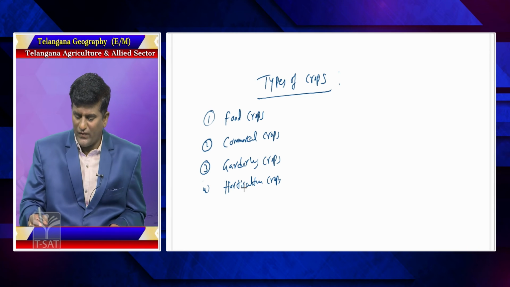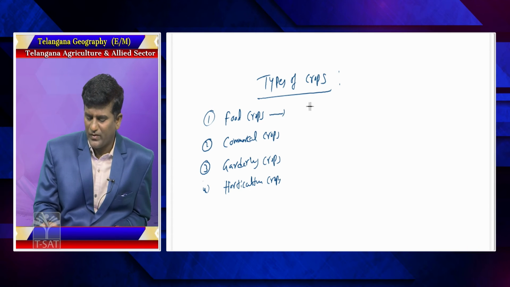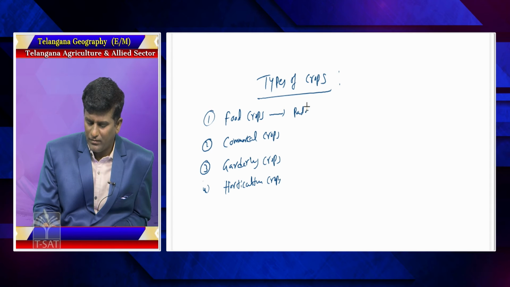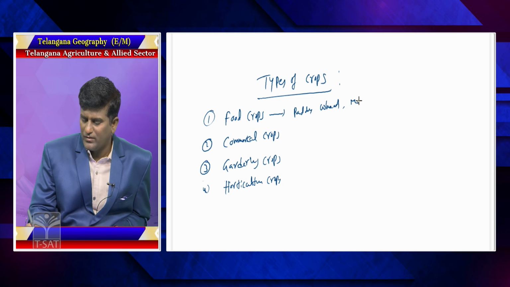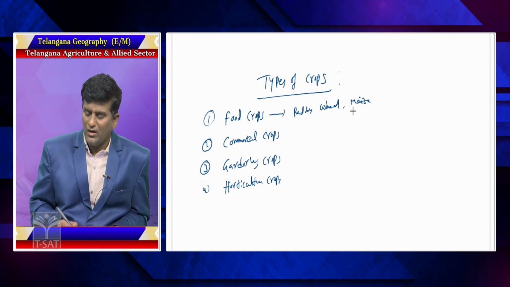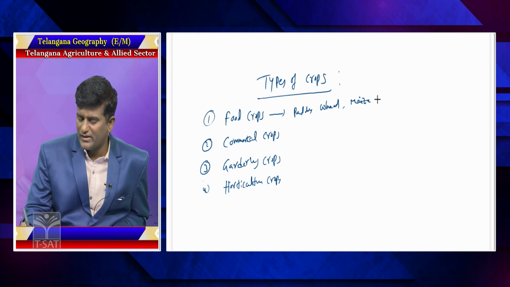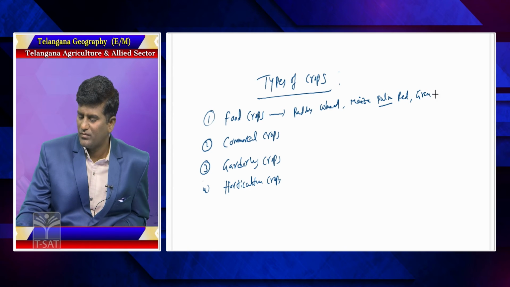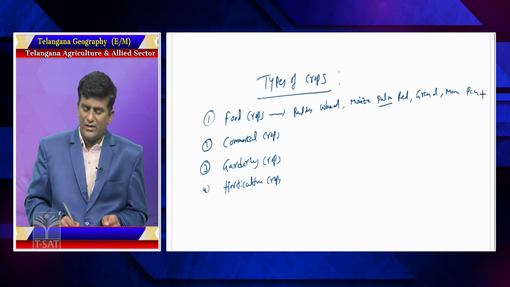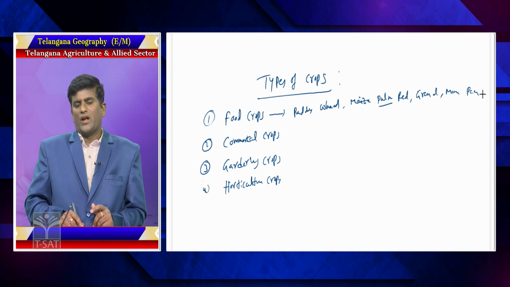Examples of food crops: paddy, wheat, maize, and pulses like red dal, green dal, moong dal, peanuts, etc.